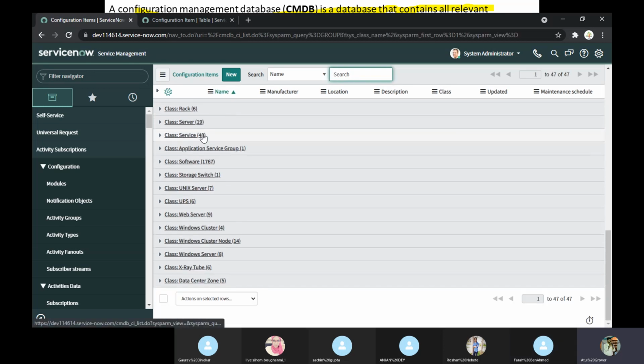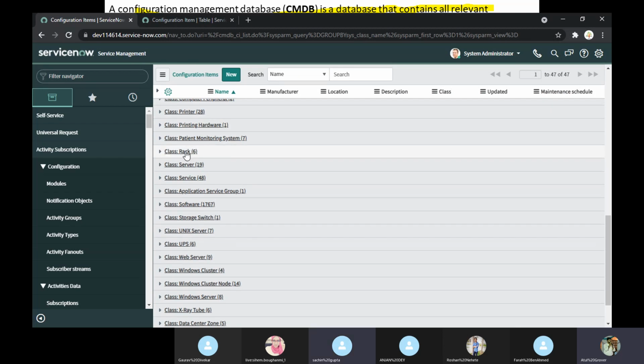They are showing us data center, X-ray tube, Windows server, Windows cluster, web server, UPS, Unix server, switches, application server, services, server, rack. Can you imagine that a company is managing the UPS as well, because they need the generators in the background, and that is a CI. In the data center, they have to continue their services. That's why UPS. Perfectly fine. Yes, that is the point. So you think, and then search in ServiceNow what type of class it is.